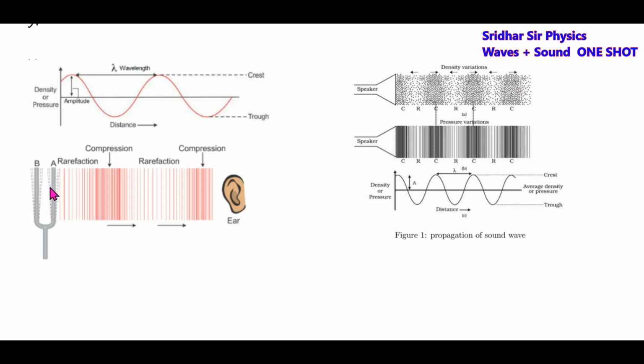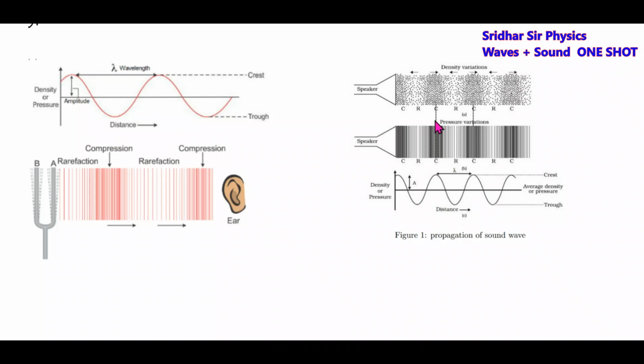Now this tuning fork will vibrate. As it vibrates, it will displace the particles, and due to that a rarefaction, compression, rarefaction is set up. The pressure at the compression will be maximum, and the pressure at the rarefaction will be minimum. Here you can see clearly the propagation of sound. The particles are vibrating, and this is the pressure variation, and this is the graph as a function of x.